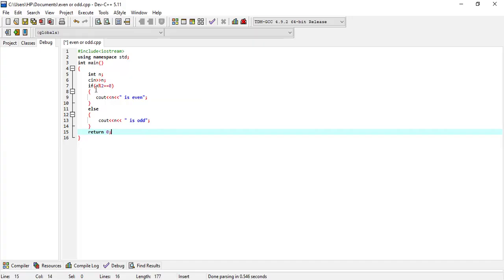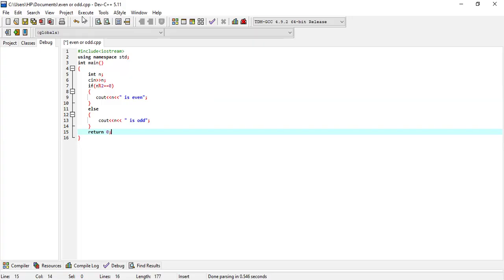So let us consider our input would be 7. So when 7 is divided by 2, we get the remainder as 1. It will check whether 1 is equal to 0. So here 1 is not equal to 0. The condition is false. So when the condition is false, it comes out of the if part and it executes the statement under the else part, which is n is odd. So here n is 7. So 7 is odd is printed as the output.